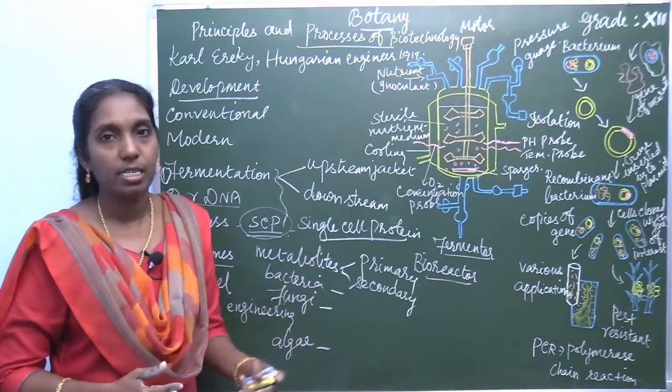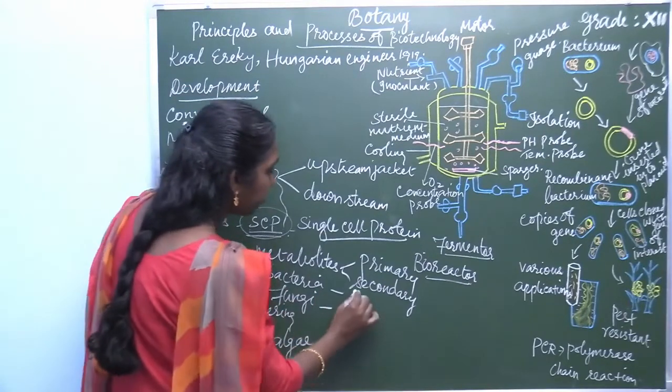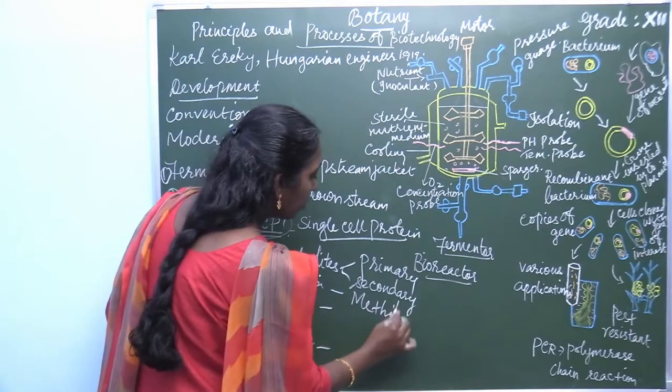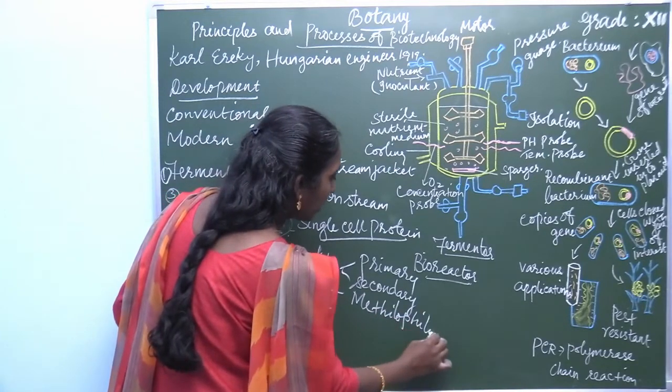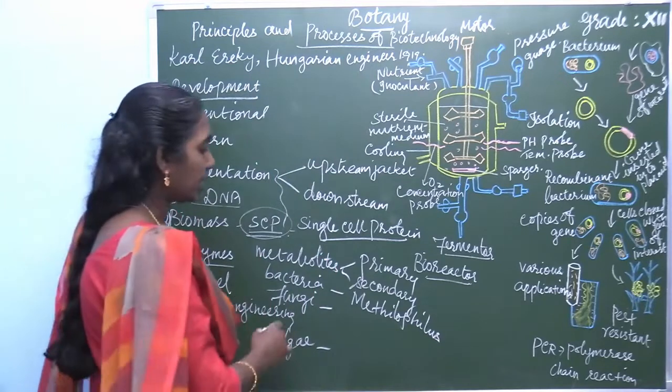For example, there are some bacteria like Methylophilus, and the fungus Agaricus campestris.